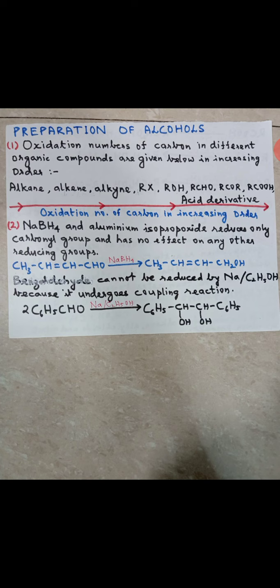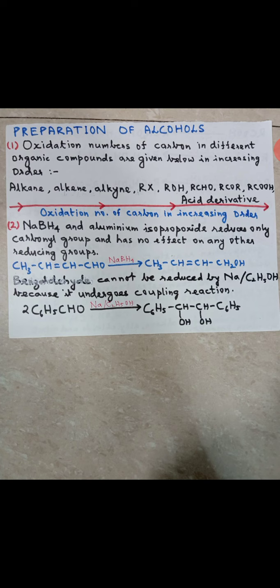That means you will get the product CH3-CH2-CH2-CH2OH. So the double bond is also being converted into single bond. That is a strong reducing agent. But NaBH4 is a weak reducing agent. It only reduces aldehydes to alcohols. Clear now?